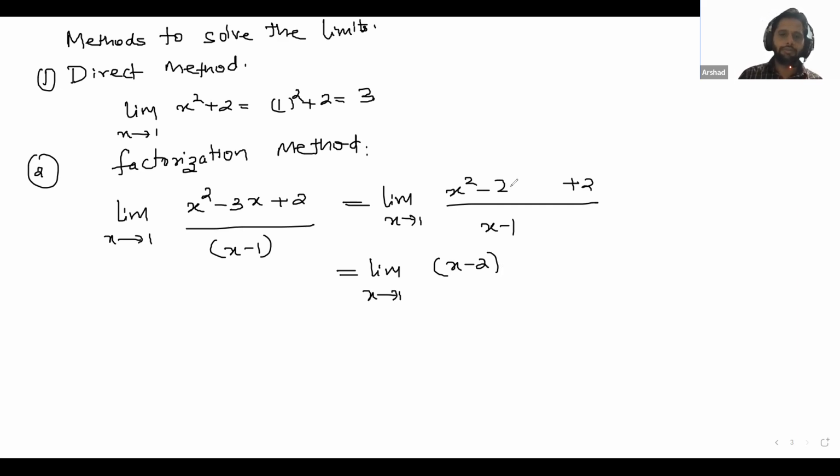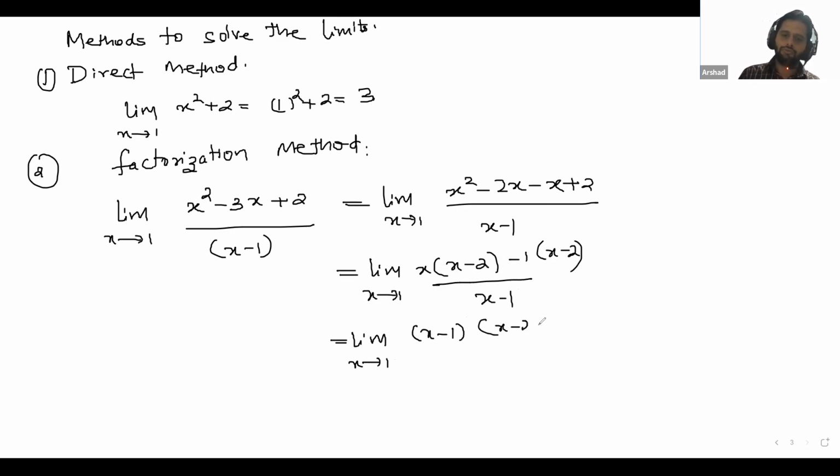So here minus 2x and minus x. Take x common, x minus 2, take minus 1 common, x minus 2 by x minus 1 is equal to limit x tends to 1, x minus 1, x minus 2 by x minus 1. Cancel out this x minus 1. Then you will get limit x tends to 1, x minus 2. Now you can put the limit: 1 minus 2 is equal to minus 1.